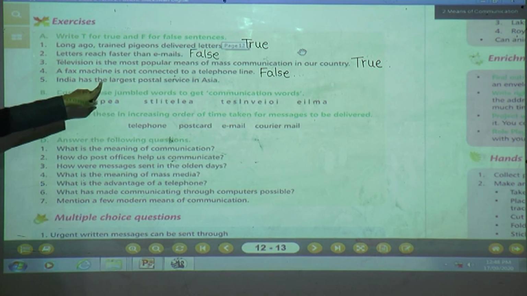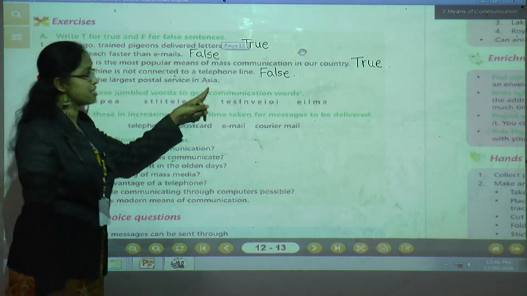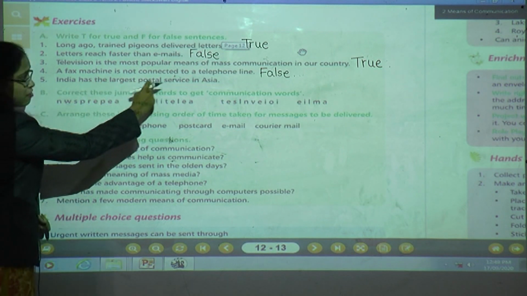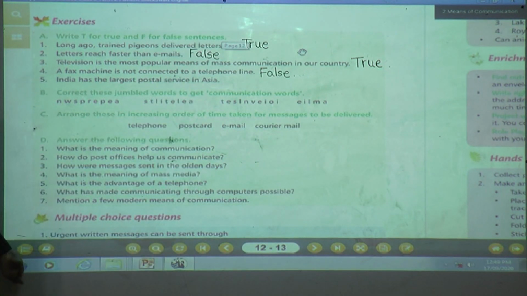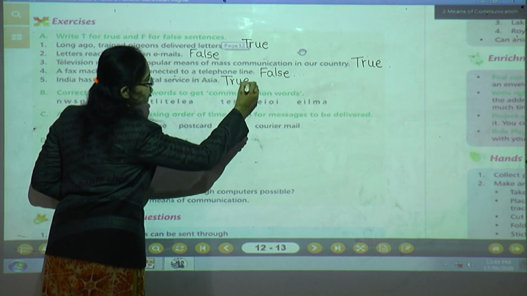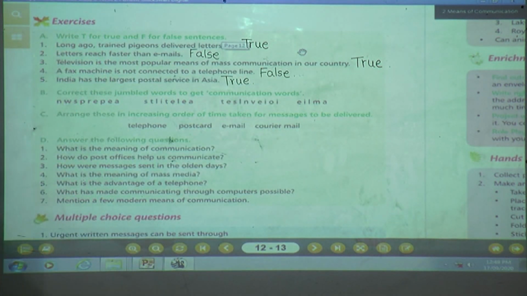Now number 5: India has the largest postal service in Asia. Yes children, of course, India has the largest postal service in Asia. What will be the answer? The answer is true, T-R-U-E, true. Yes children, understood?